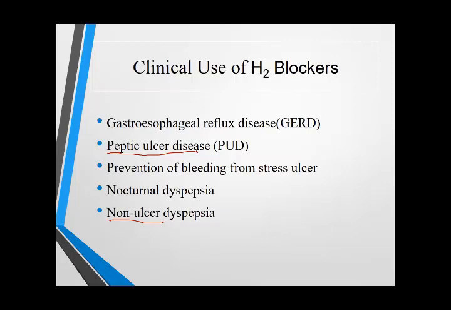Then the third group is proton pump inhibitors, which we will discuss tomorrow. Then we have anticholinergics, that is pirenzepine and propantheline. In mucosal protective agents, we have three drugs: misoprostol, sucralfate, and bismuth compound. And in antibiotics, we have 4 antibiotics: amoxicillin, clarithromycin, metronidazole, and tetracycline. Clear? You have to remember. I will ask about these drugs tomorrow, and then we will start the lecture.